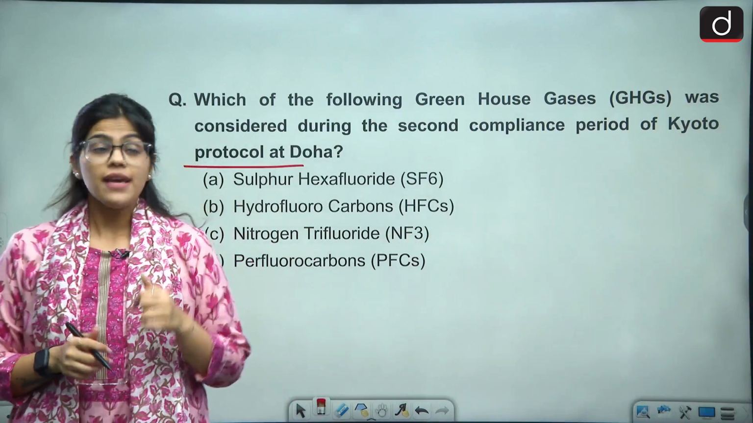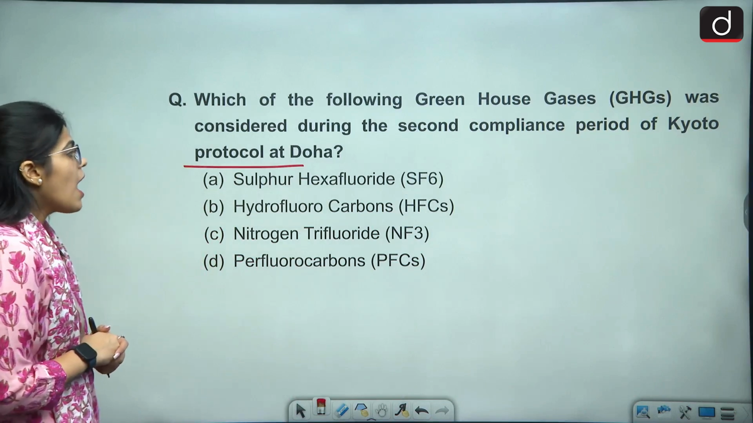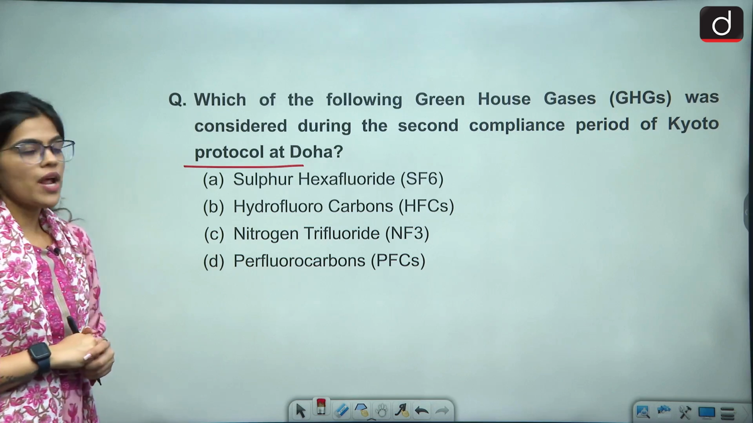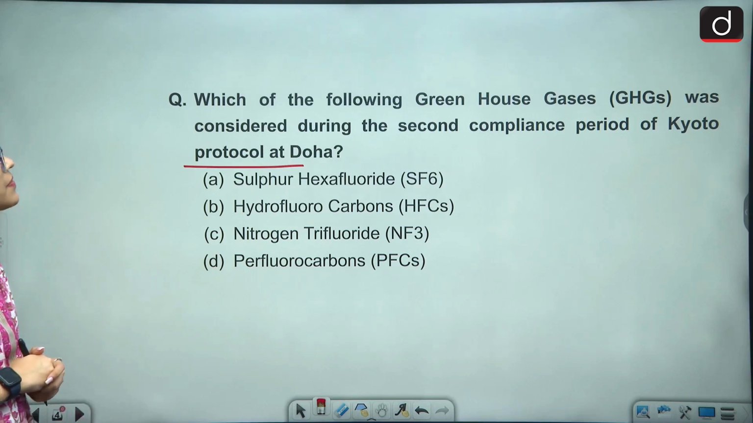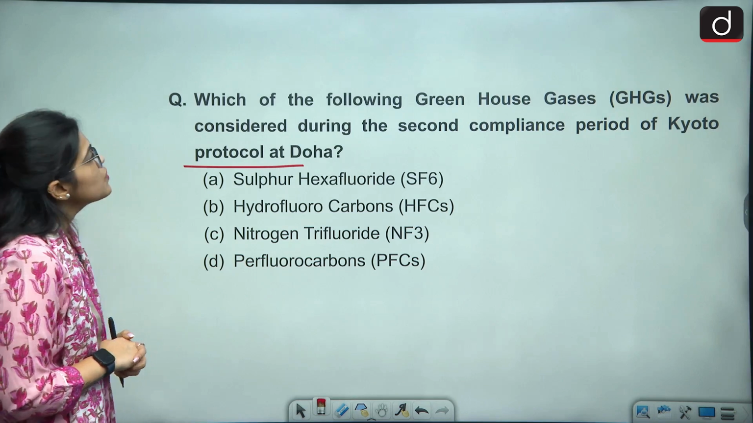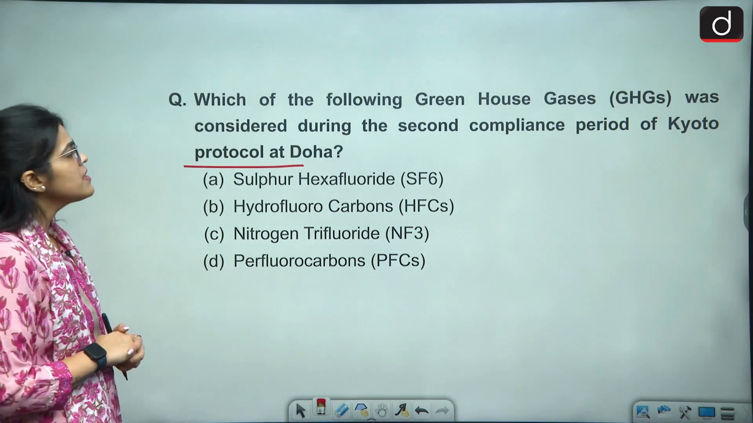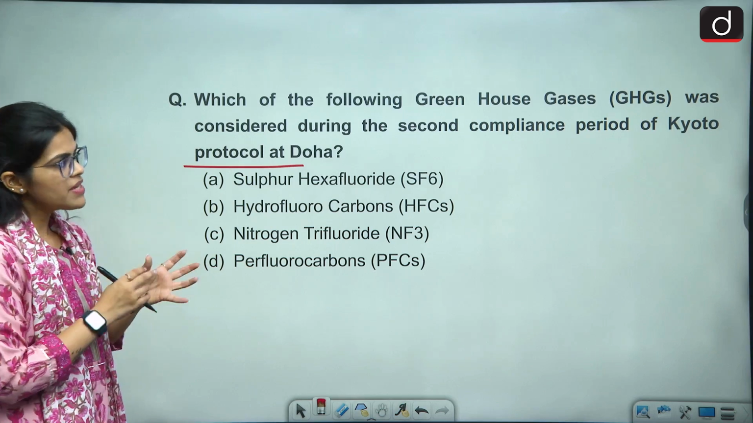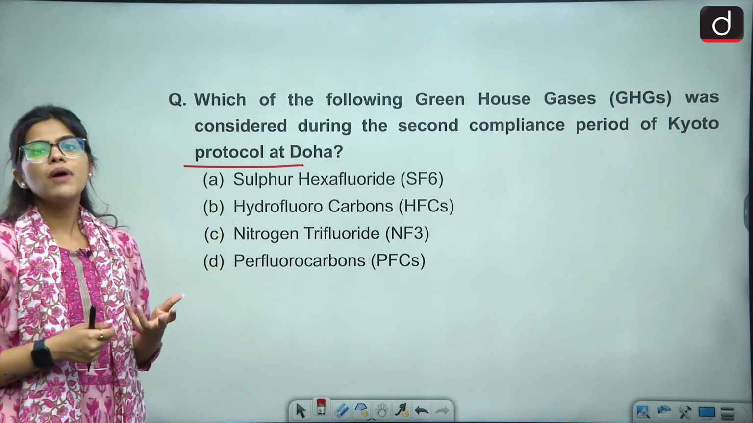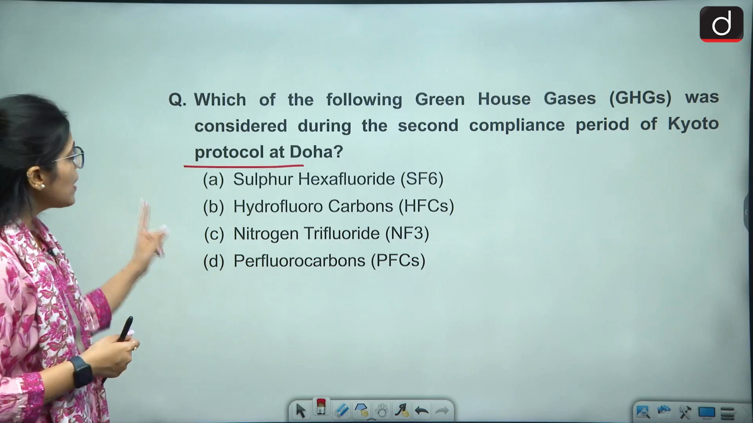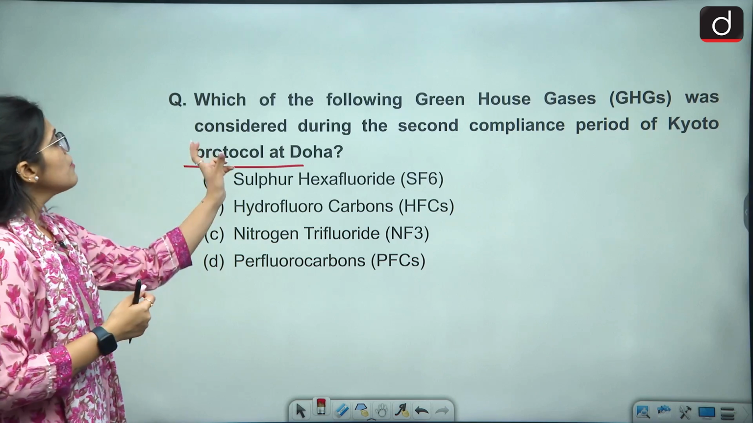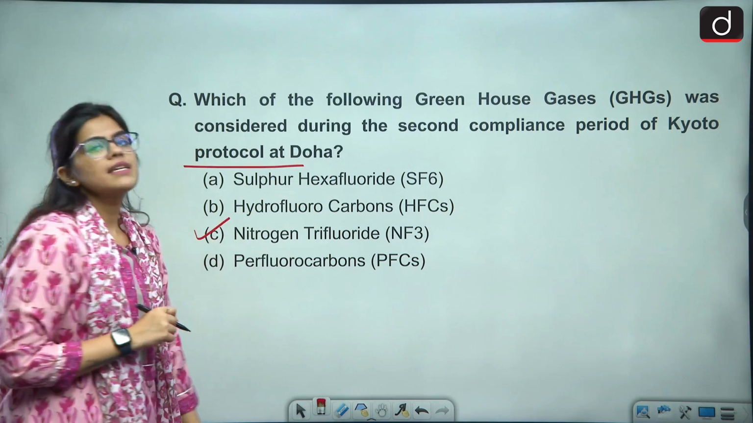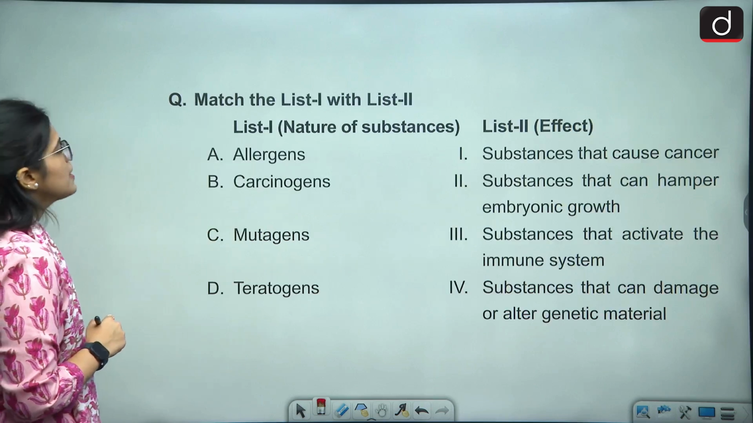Read the option. A is sulfur hexafluoride, B hydrofluorocarbons. Then we have nitrogen trifluoride and perfluorocarbons. So which of the following greenhouse gases was considered during the second compliance period of Kyoto Protocol at Doha? So Doha Amendment, or you can say Kyoto Protocol, already talked about 6 greenhouse gases, but it is one that was again amended when the protocol was amended and the meeting happened in Doha, and the right answer is C. So I hope सबने C mark किया है.